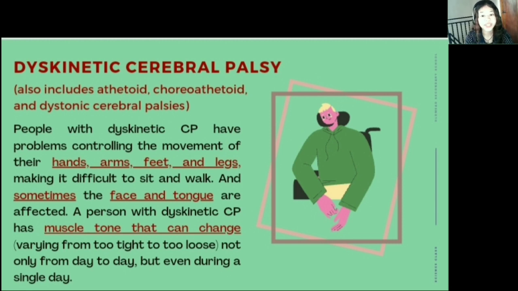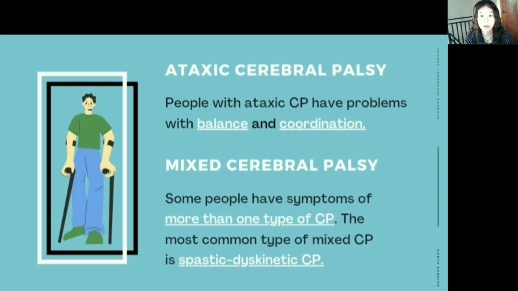All right, now let's have the third type of CP. We have the ataxic cerebral palsy. People with ataxic CP have problems with balance and coordination. They might be unsteady when they walk. They have a hard time with quick movements or movements that need a lot of control, like writing. They might have a hard time controlling their hands or arms when they reach for something. All right, we also have here the fourth and last type of cerebral palsy, the mixed cerebral palsy. Some people have symptoms of more than one type of CP. The most common type of mixed CP is spastic dyskinetic CP. All right, those are the four main types of cerebral palsy.